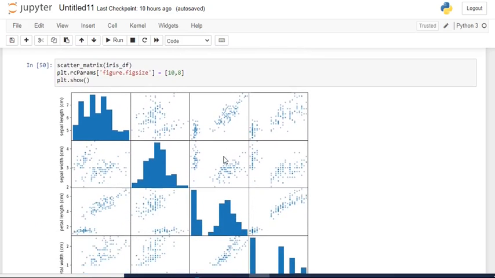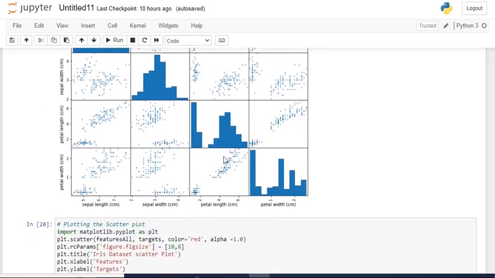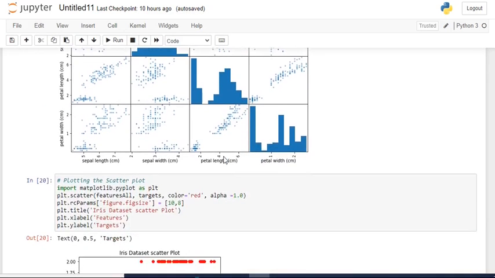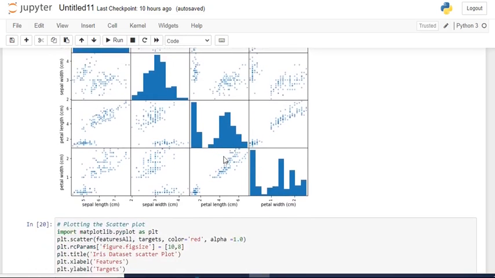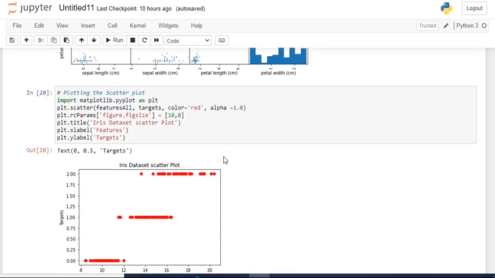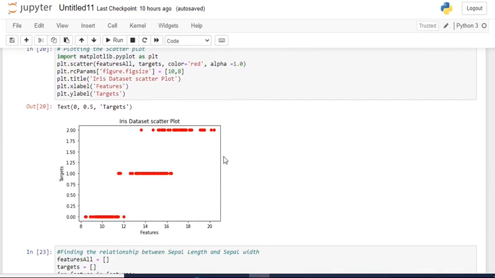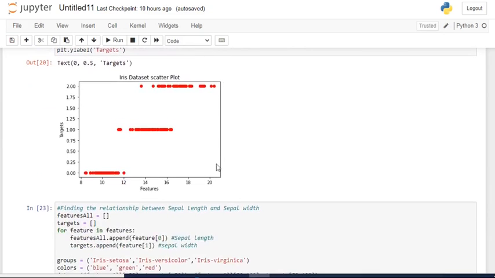And scatter matrix, and here this is the plotting of scatter plot between features and targets. Targets are observations, features means the columns, 4 columns of this data, that is sepal length, sepal width, petal length and petal width.